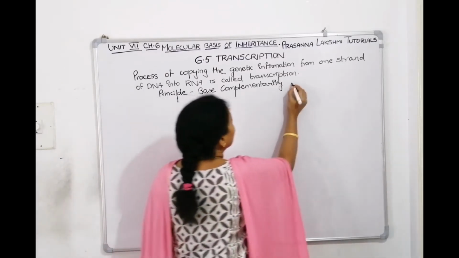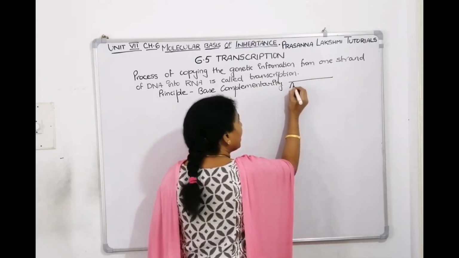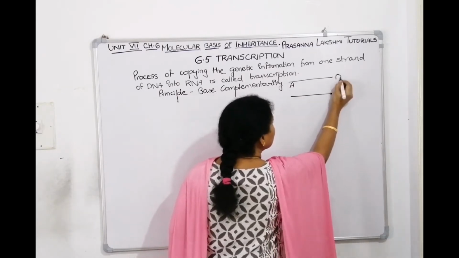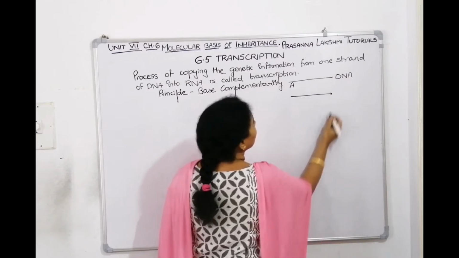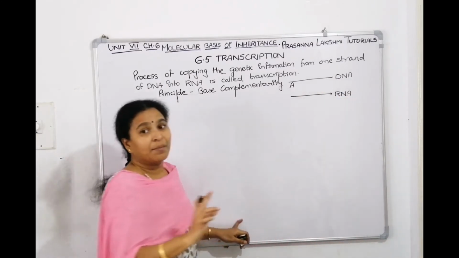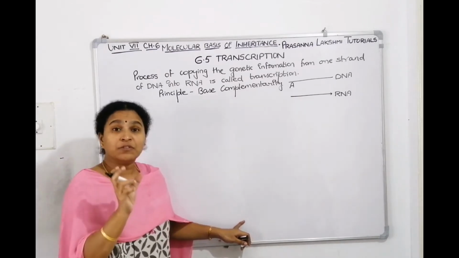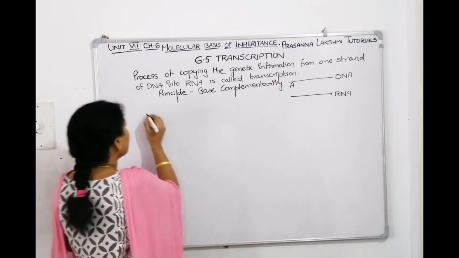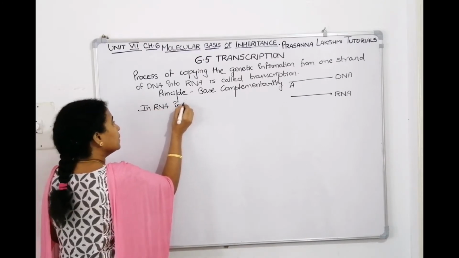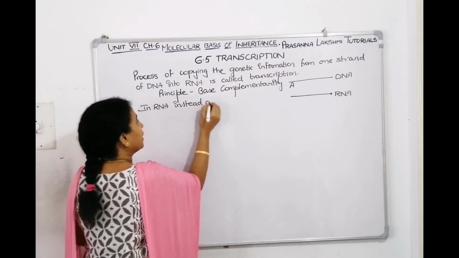So on the DNA strand, if A is there, when you need to make an RNA, if it is another DNA, then T will come. But in RNA, instead of thymine, uracil will come.